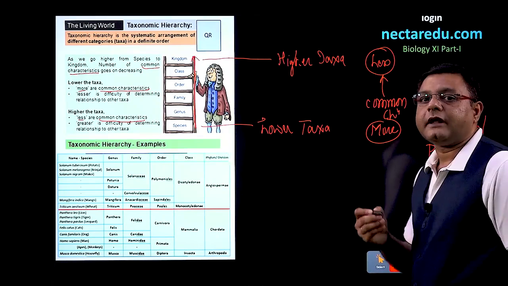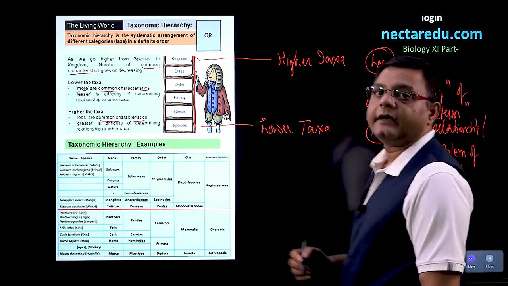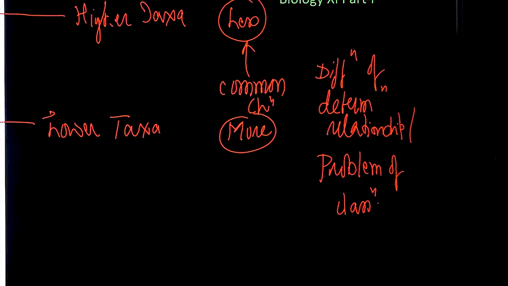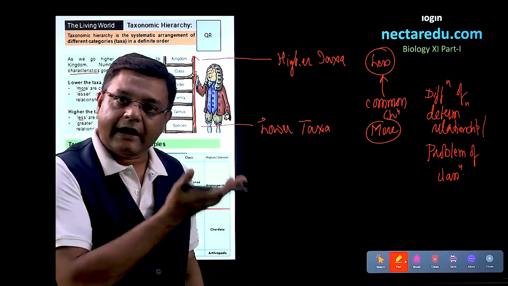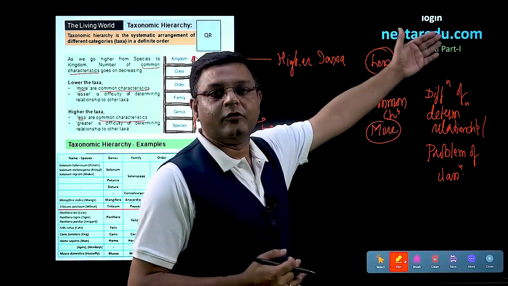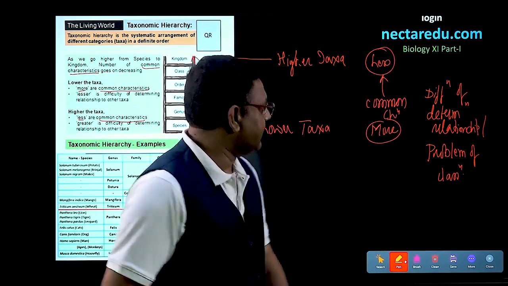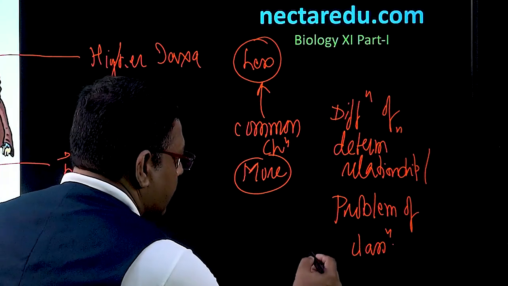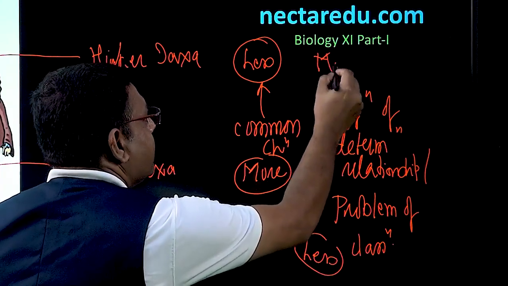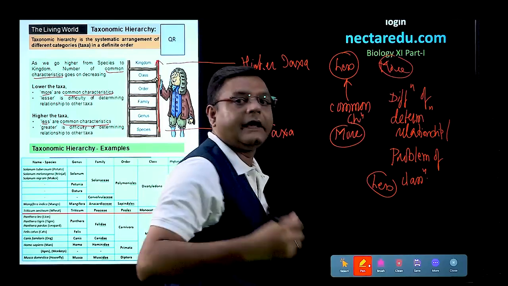So, if we talk about the difficulty of determining relationship over here, or we talk about the problem of classification, then when we are at the lower taxa, then the problem is lesser, and as we move up, the problem will increase. So, at the bottom, the problem will be less, but as we move above, the problem will go on increasing.